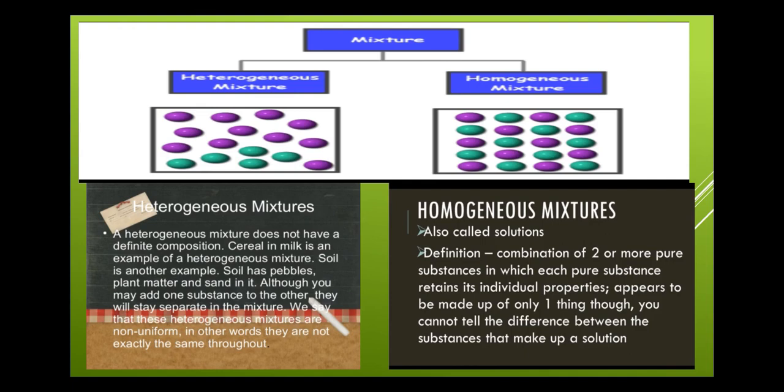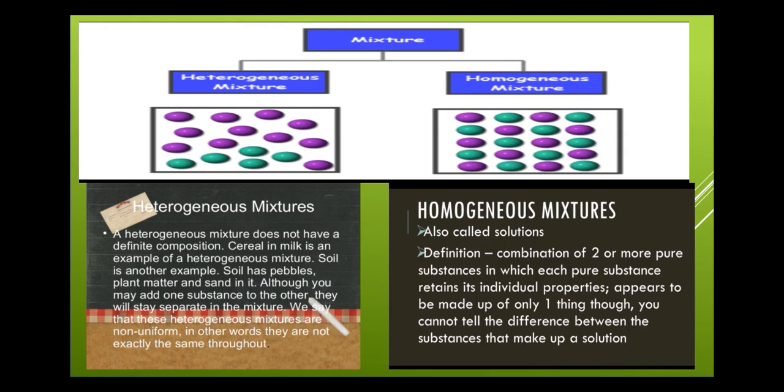Now, mixtures can be divided into two forms: homogeneous mixture and heterogeneous mixture. As you can see in the diagram here, sorry, a heterogeneous mixture is not uniformly mixed. Some pebbles are of violet color and some are of green color. But in a homogeneous mixture, you can see a proper arrangement: one violet, one green, then one violet, one green, then one green, one violet. Like this, they are arranged in a uniform way.